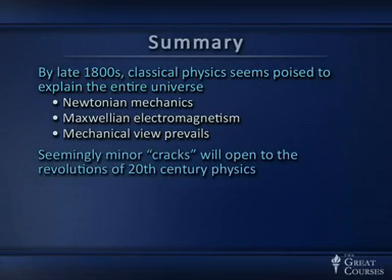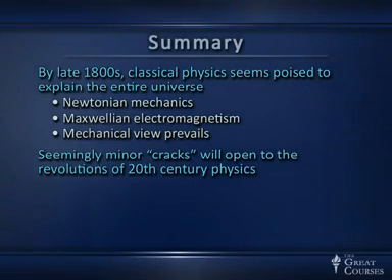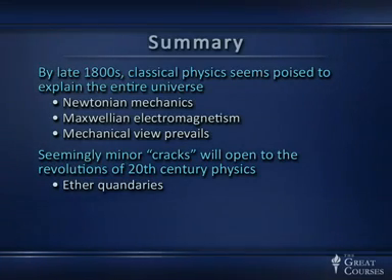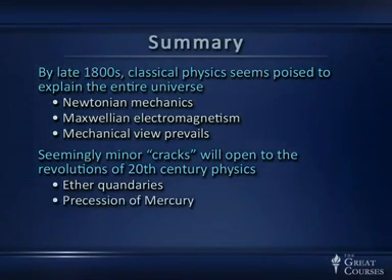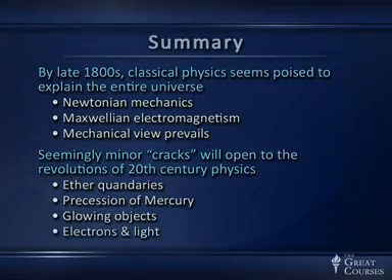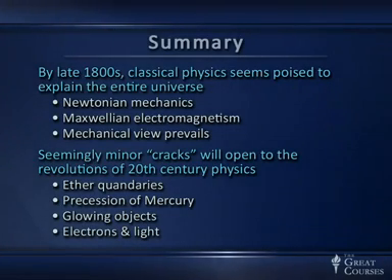I say here they're seemingly minor. Some are minor because they're not things you would notice immediately. Some are minor because they're really small effects. But these cracks that we've just gone over are going to open the revolution of 20th century physics. And these cracks are the ether quandaries, which will help lead to relativity; the precession of Mercury, that will help us confirm another theory of relativity, Einstein's general theory; and then the problem of glowing objects, and the fact that they should be emitting infinite energy, but obviously aren't. The problem of electrons and light, the relatively subtle measurements made with that delicate experiment, the photoelectric effect experiment.